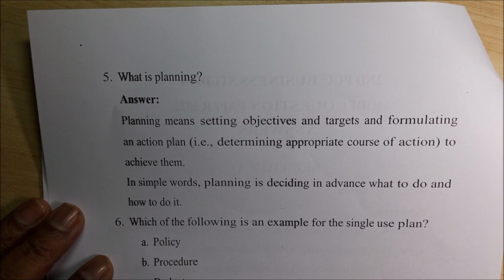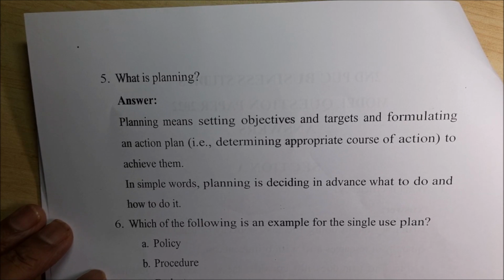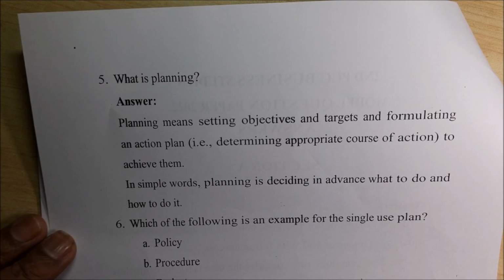Next, what is planning? We all plan like anything. That means doing a job with a to-do list is called planning. But we are the best planners, worst executors. That should not happen in any management, right?